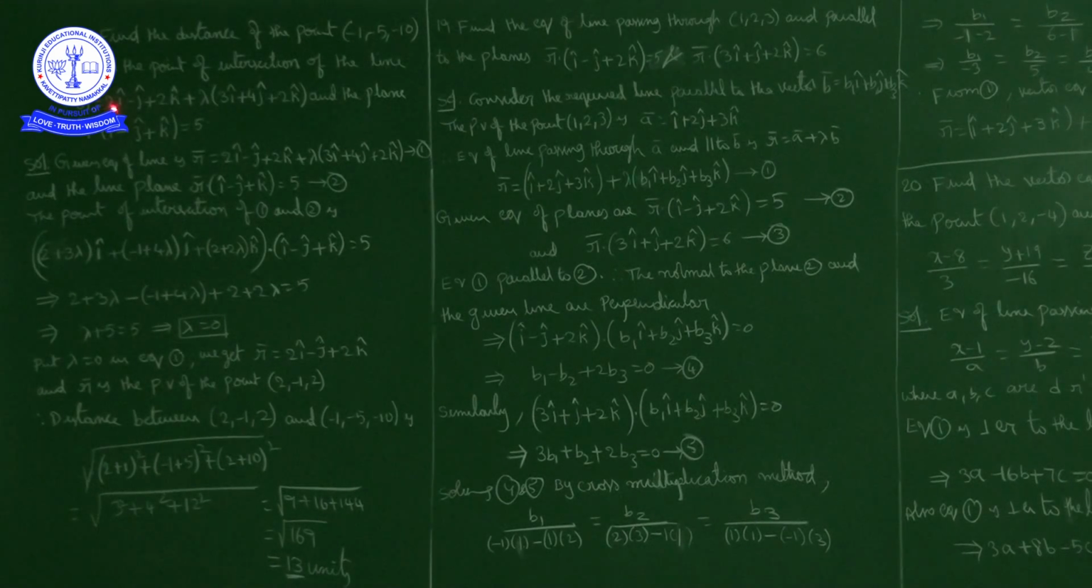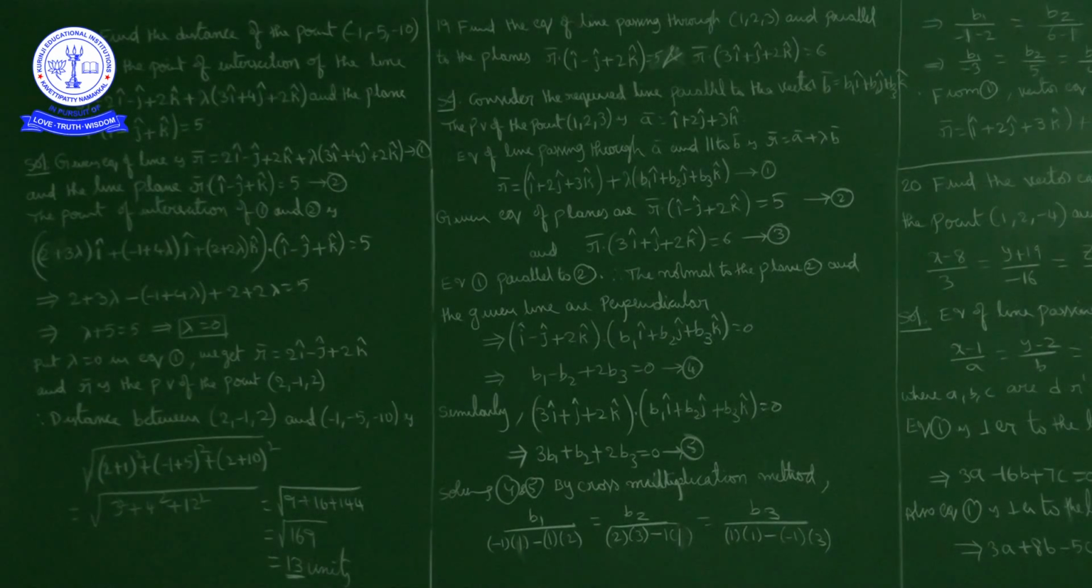r bar equal to 2i cap minus j cap plus 2k cap plus lambda times of 3i cap plus 4j cap plus 2k cap, and the plane r bar dot product with i cap minus j cap plus k cap is equal to 5. My question is to find the distance of the given point from the point of intersection of the line and plane. First find the point of intersection of the line and plane. Then from that point to the given point, we have to find the distance.